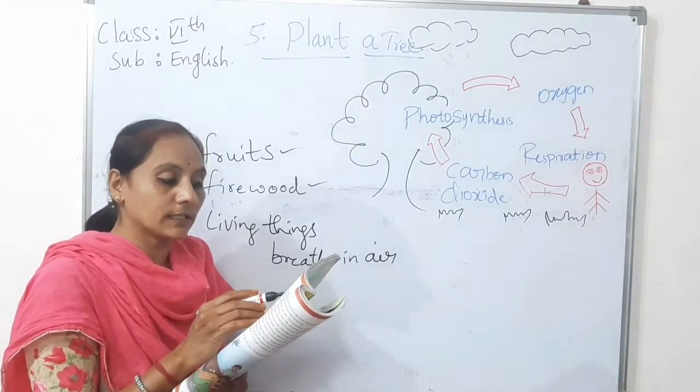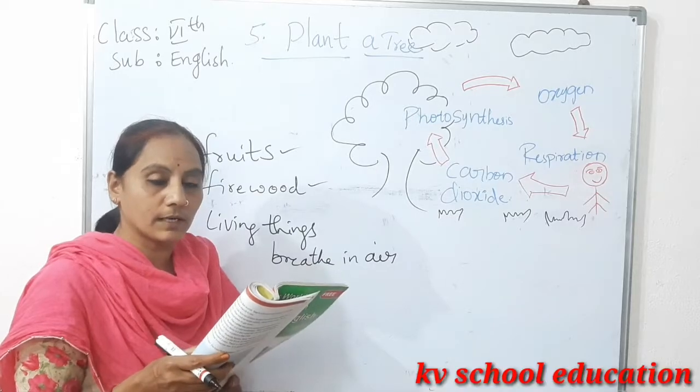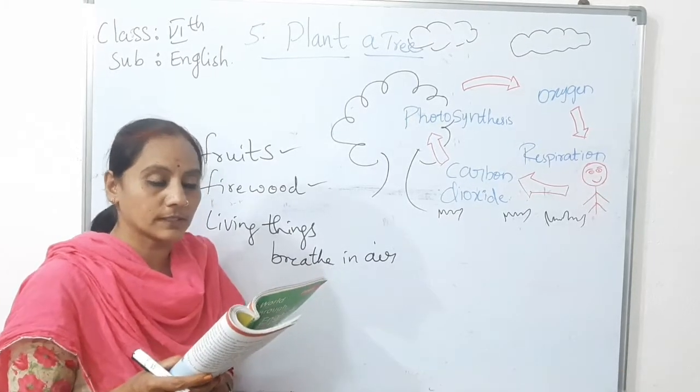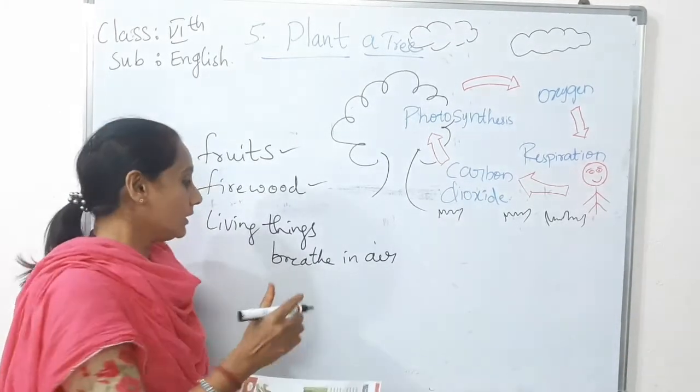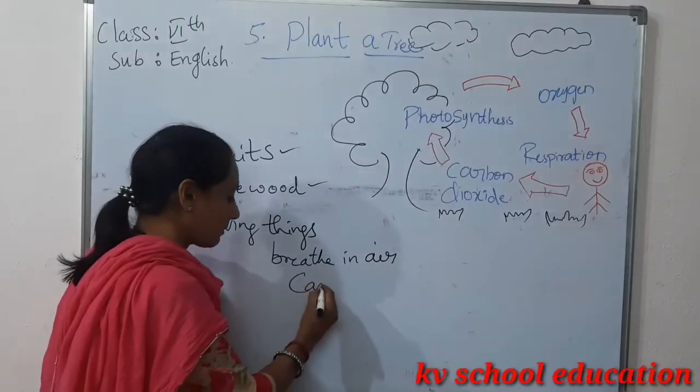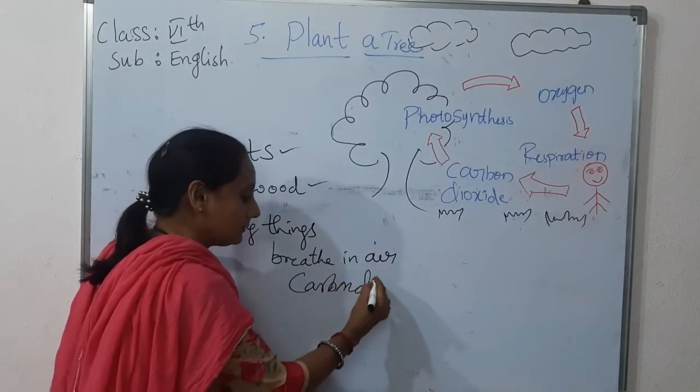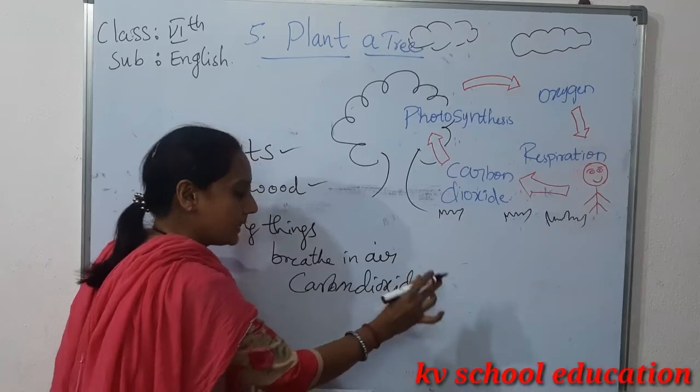If all the oxygen in the air was used up, leaving only carbon dioxide, what would happen to all of us? Everyone would die. If they release carbon dioxide every time, what will happen? We would all die on the earth.